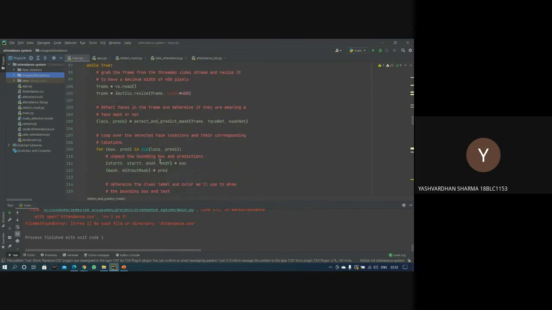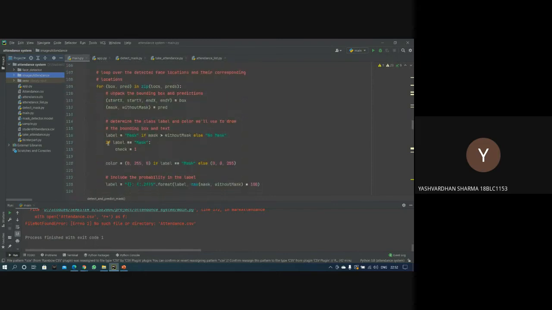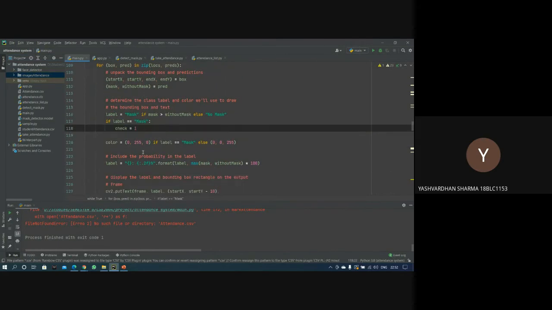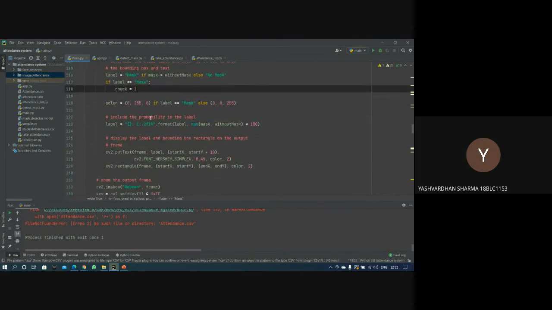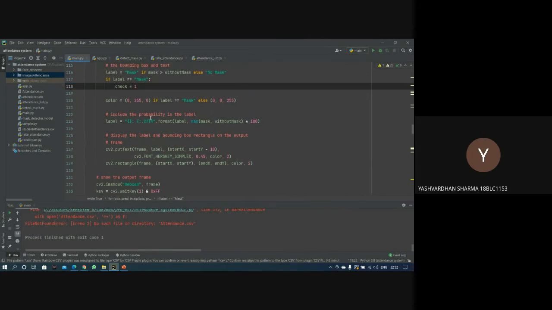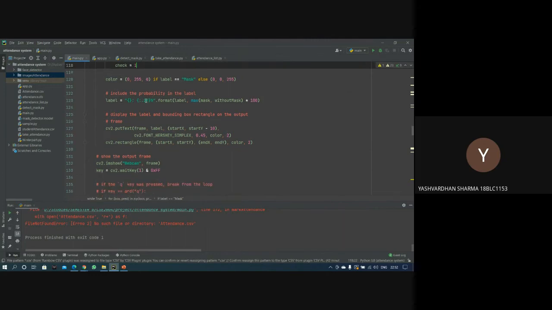If the mask is there, if that value holds true, then we will be going to the attendance part. As you can see, if label equals mask, the check variable becomes one. That is, we made a dummy variable check equal to 0 to know whether the mask is present or not. If the mask is there, then we proceed further, that is, the attendance system.